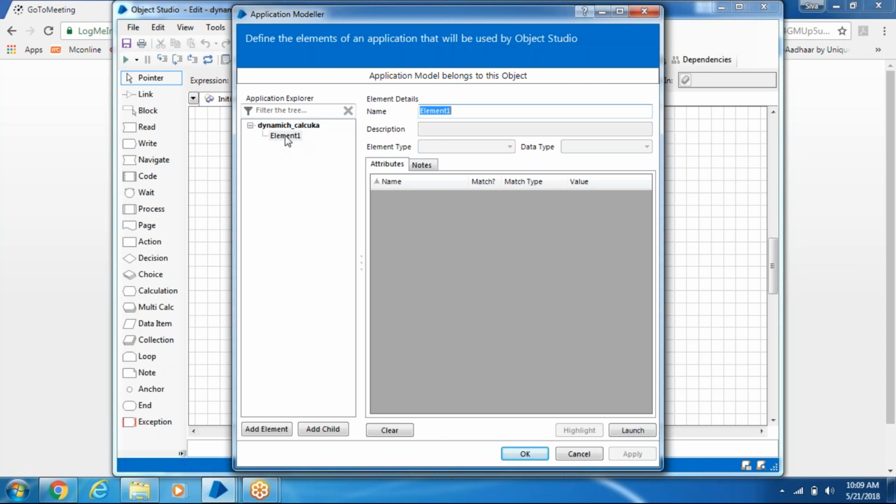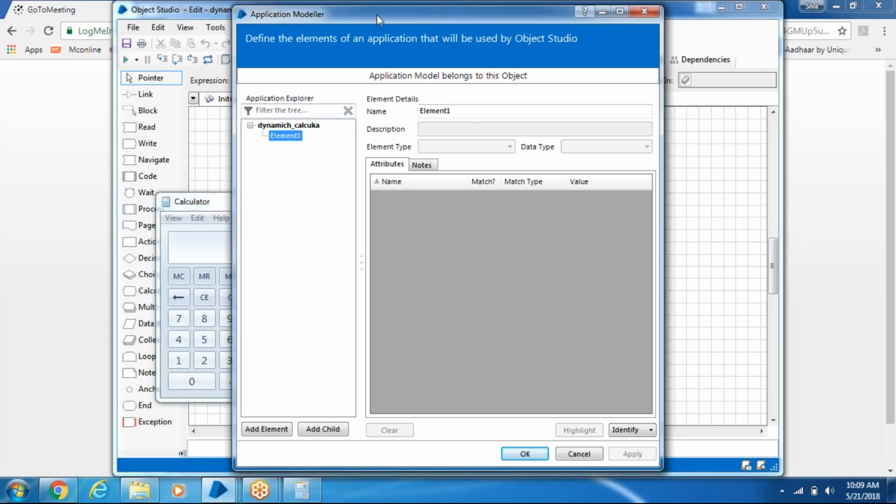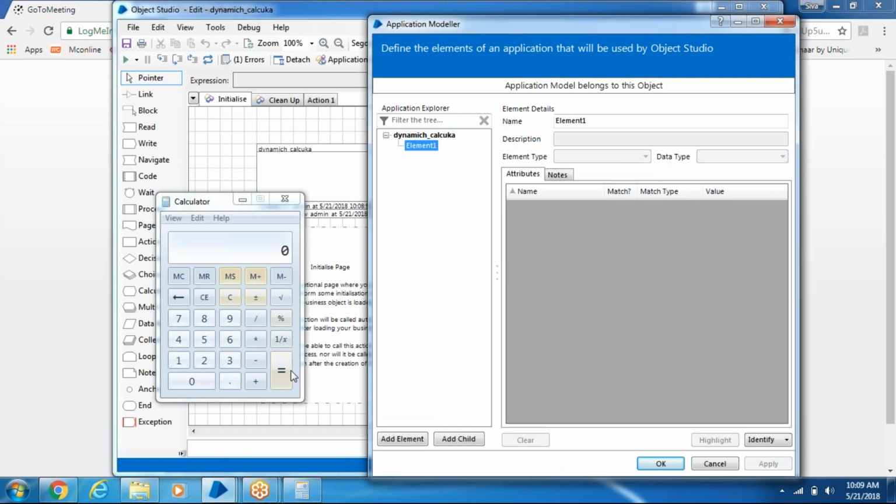Next, we are trying to create an element. First we will launch it. Yes, it has been launched. Now we need to create elements for all these buttons. If you want to automate this calculator, for all these buttons we need to create an element and actions. Each and every element we need to spy. Instead of that, wherever you have the same properties for multiple elements, we can go for dynamic attribute and for parameter. So how to do that?